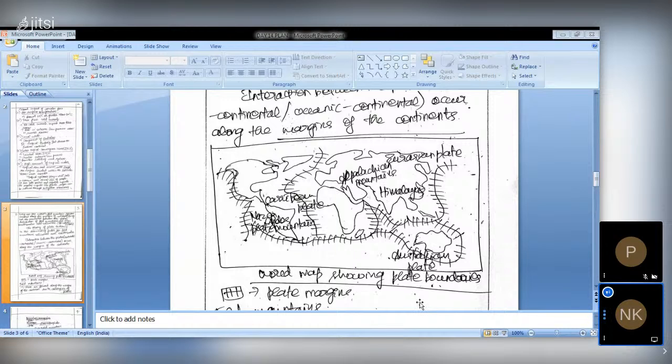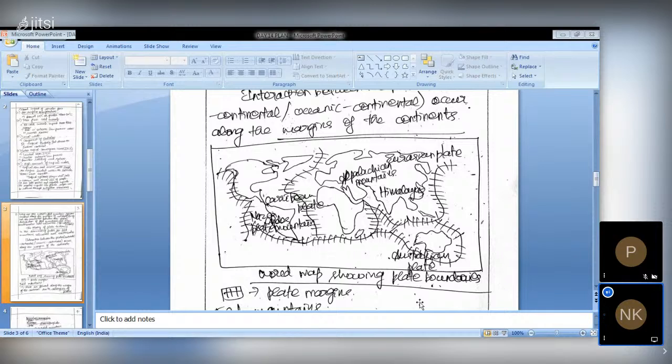Because the question is about why they are located along the margins of the continents, we can see here in North America, South America, India, and near Europe and Africa, the plate boundaries' locations, and I have given certain examples too. I have mentioned the fold mountains' examples.